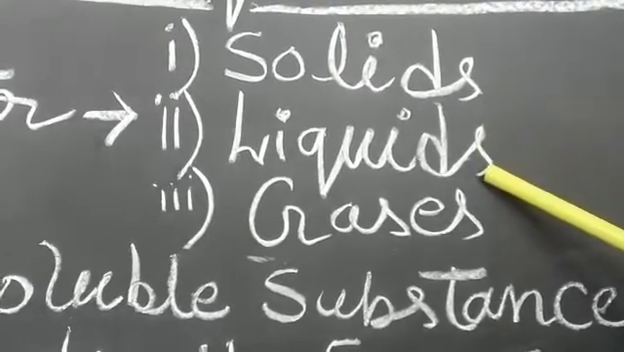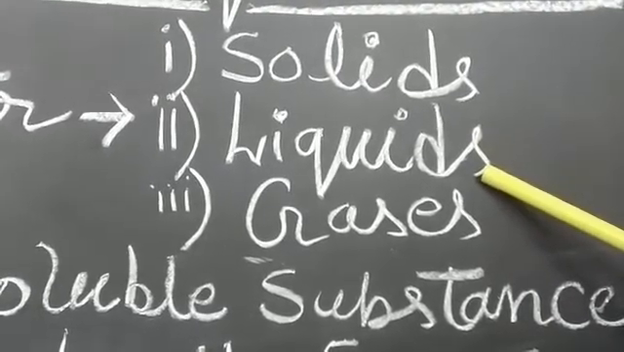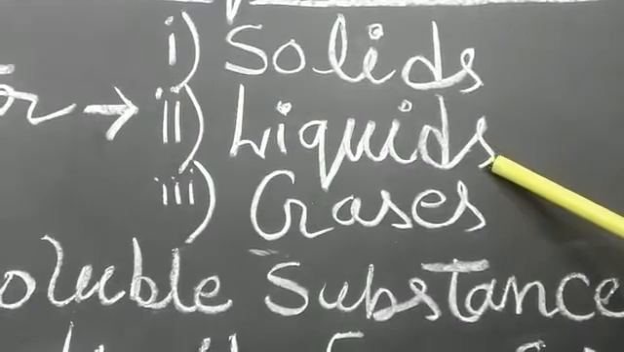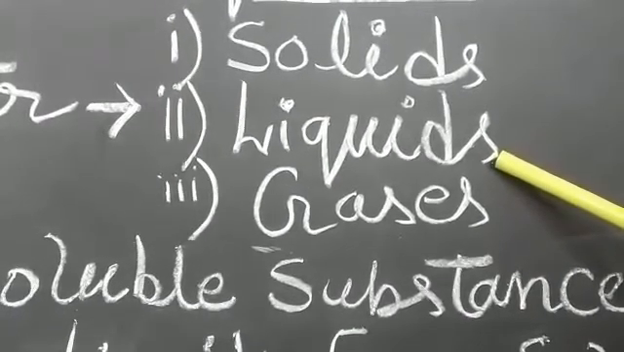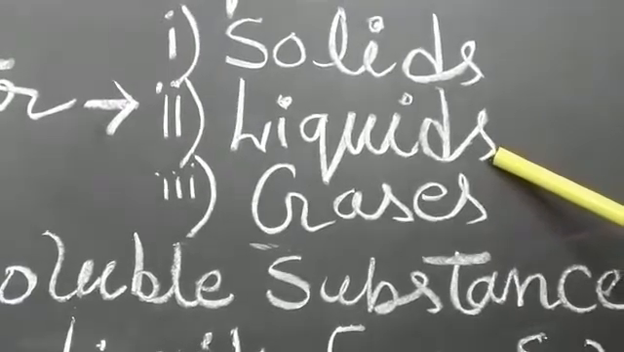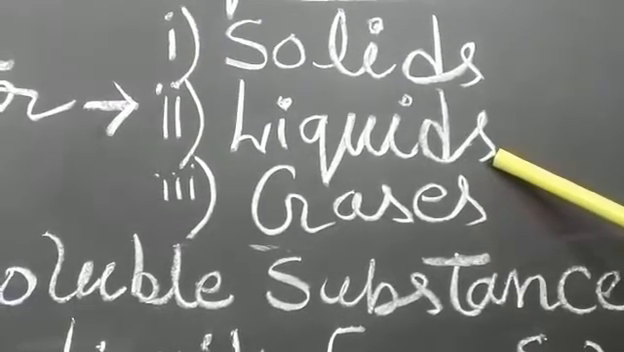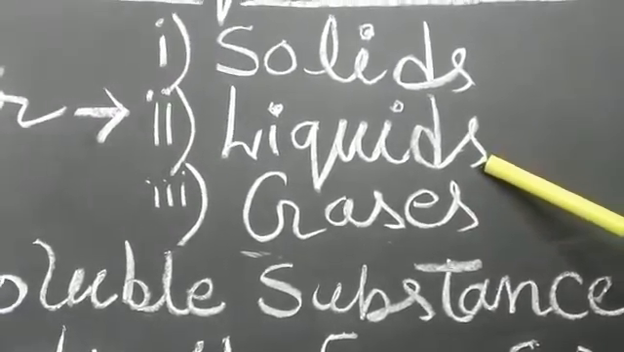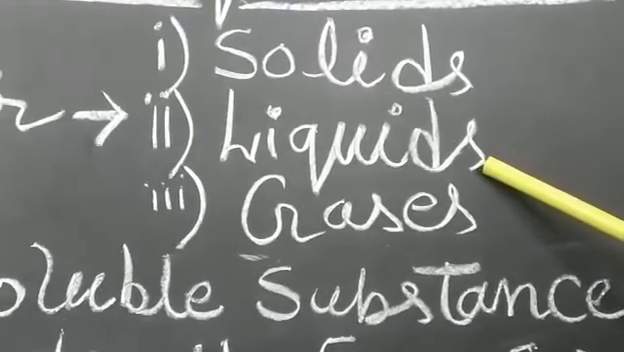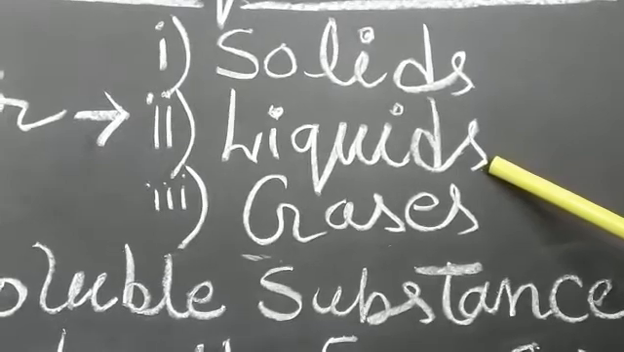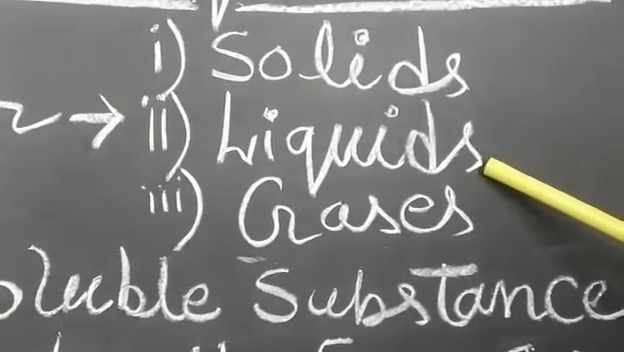Liquid. In liquid, the molecules are loosely packed so they can move about freely. It has a definite volume but does not have a definite shape. It takes the shape of the container in which it is kept. For example, milk, oil, water, etc.